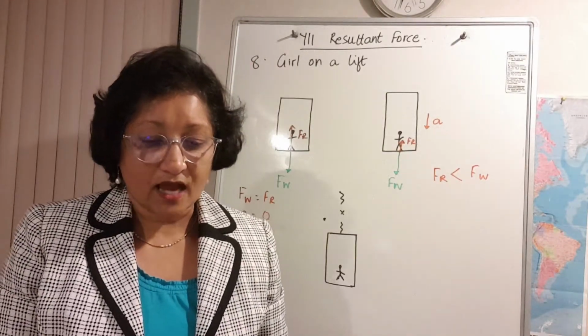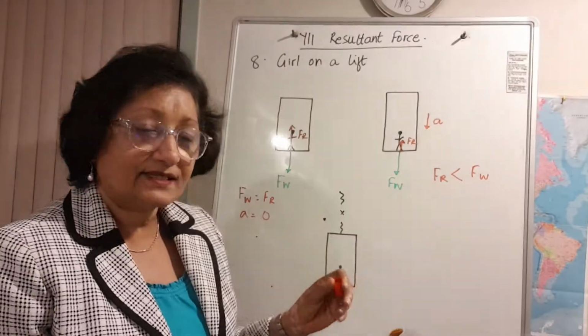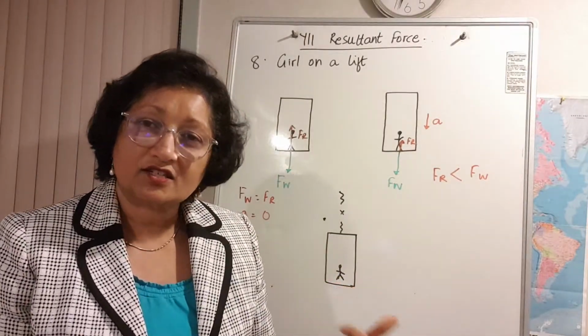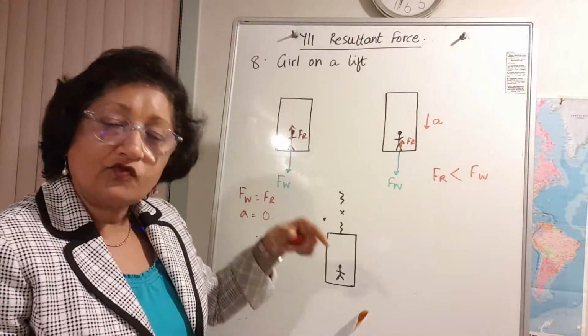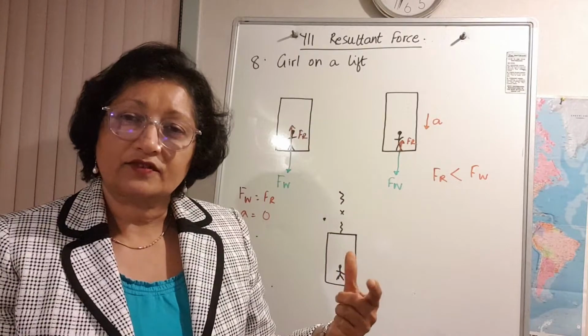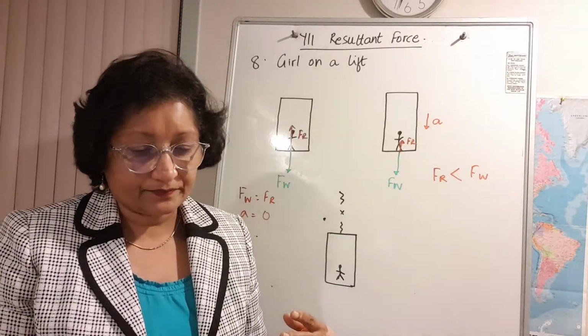Now she's going down at a steady speed. Now if she goes down at a steady speed, that means there's no acceleration, so it's going to look like the first diagram. The two forces are balanced. The size of the reaction force becomes equal to the size of the weight force.